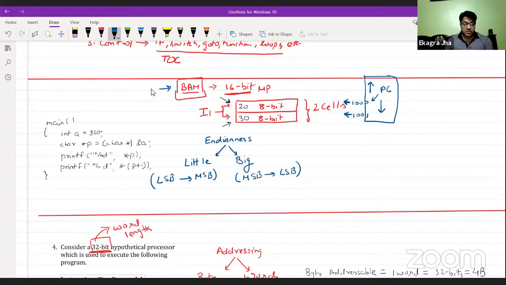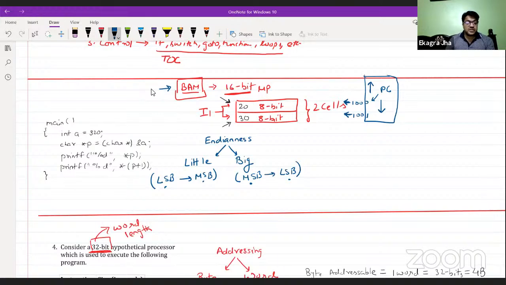In little endian, you start from the lower address, like 1000 to 1001. In big endian, you start from the higher address, that means 1001, and move on by decrementing it to the least significant address. This particular code will tell you what architecture your computer is using, either little or big endian.